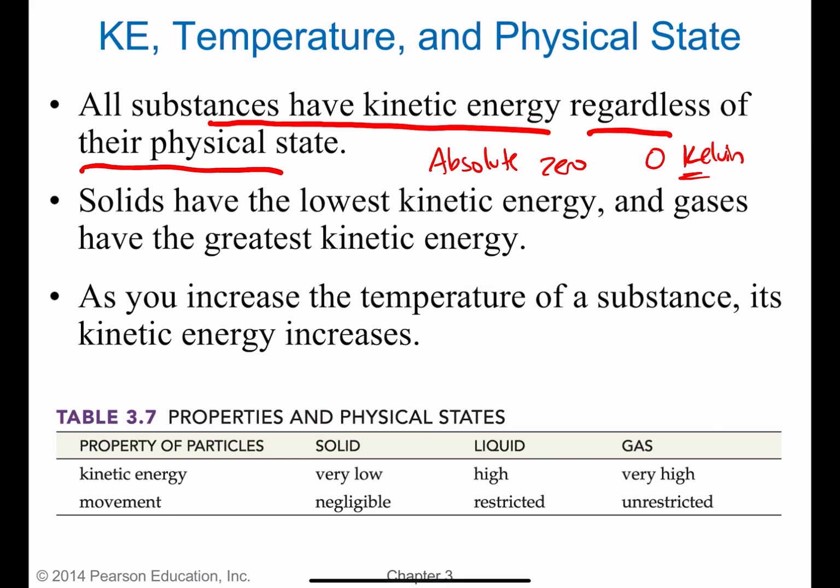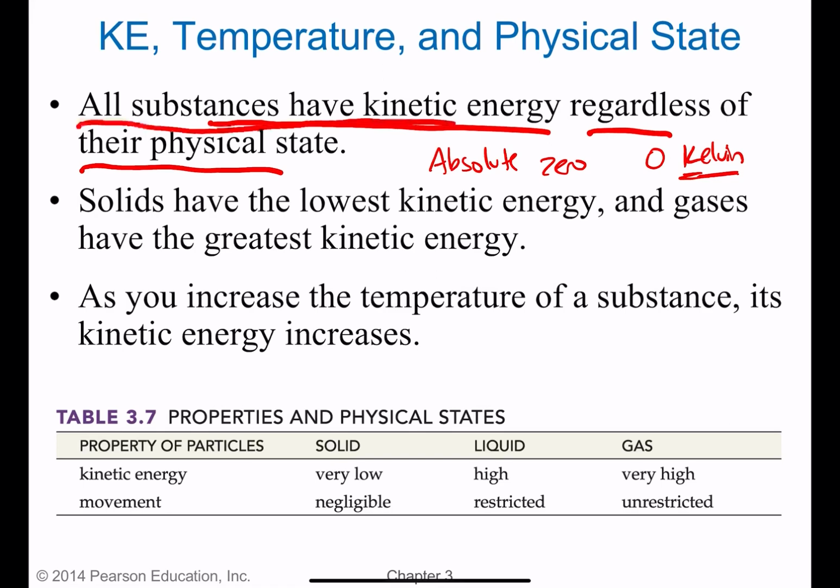Kelvin is a way of measuring temperature, just like we have Celsius and Fahrenheit. Absolute zero is when the particles are no longer moving, so all motion has stopped. And it's only theoretical. It's not actually possible to get something all the way down to absolute zero. So everything in the universe has a temperature that's above absolute zero, and therefore all substances have some kinetic energy.